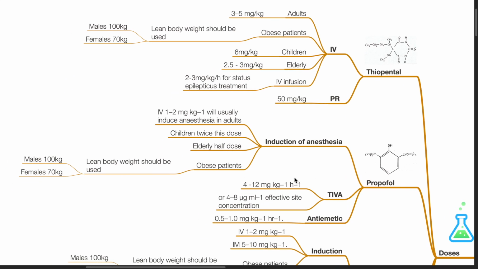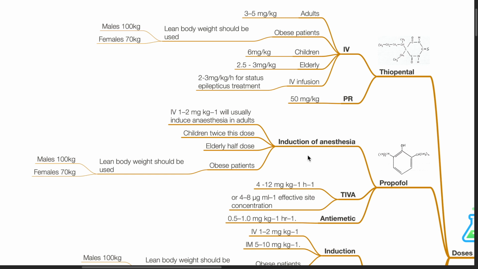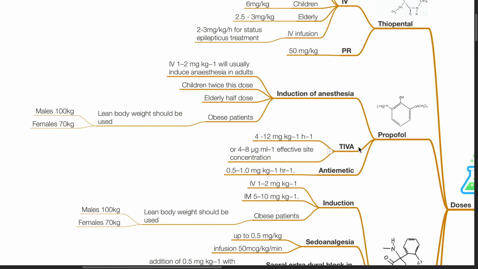Propofol. Induction of anesthesia: IV 1 to 2 mg per kg in adults, children twice this dose, elderly half this dose, obese patient use lean body weight. TIVA: 4 to 12 mg per kg per hour or 4 to 8 micrograms per mL effective site concentration. Antiemetic dose: 0.5 to 1 mg per kg per hour.